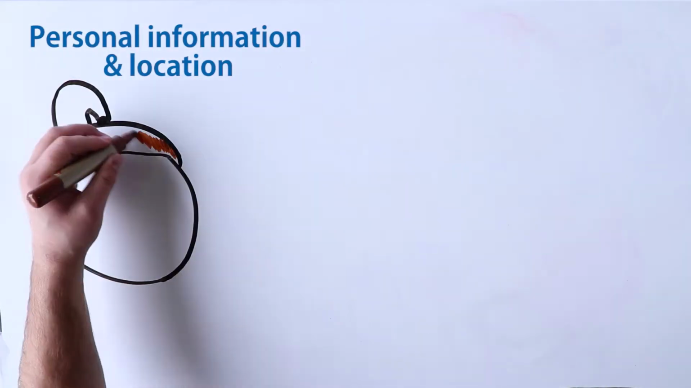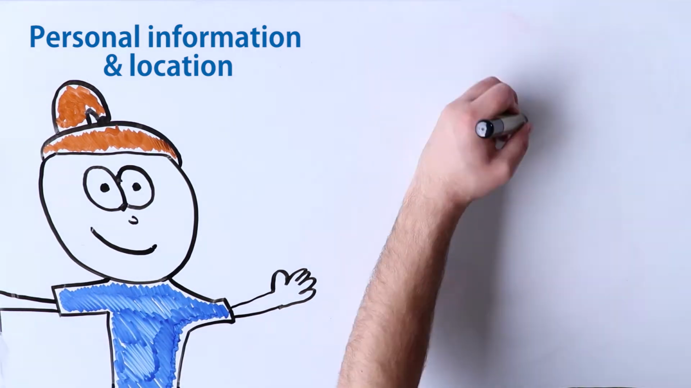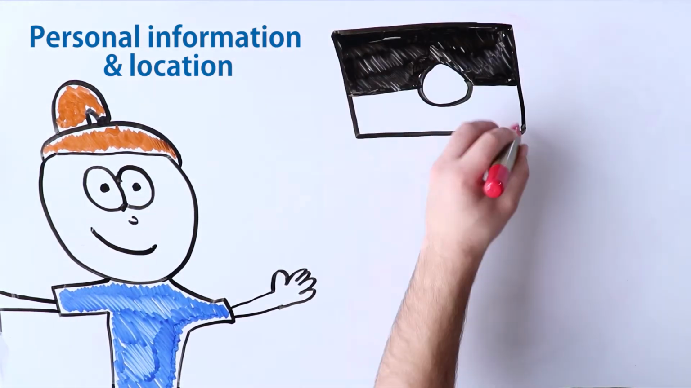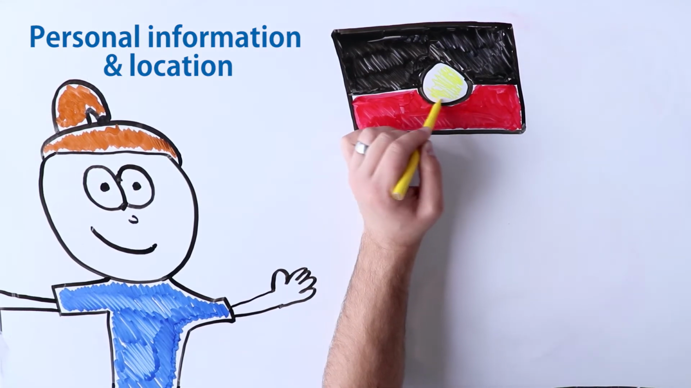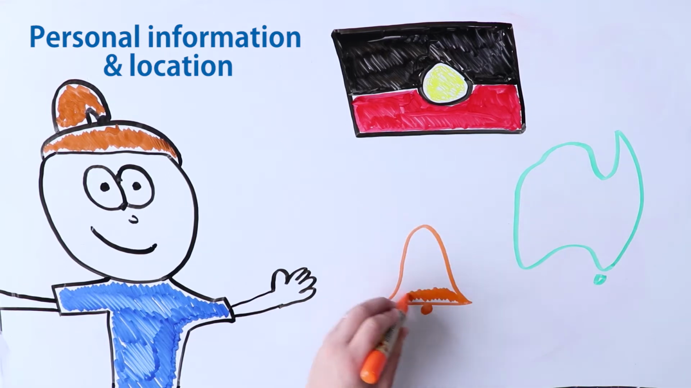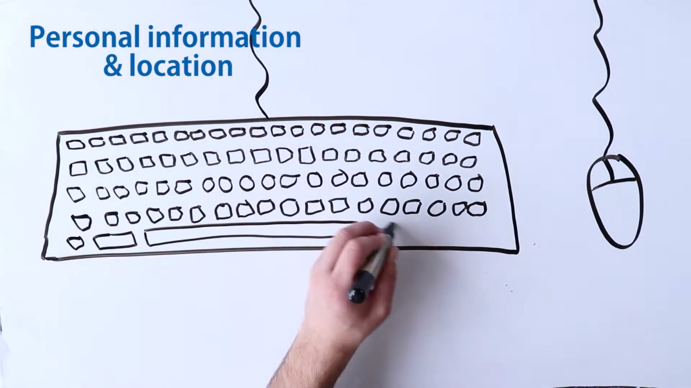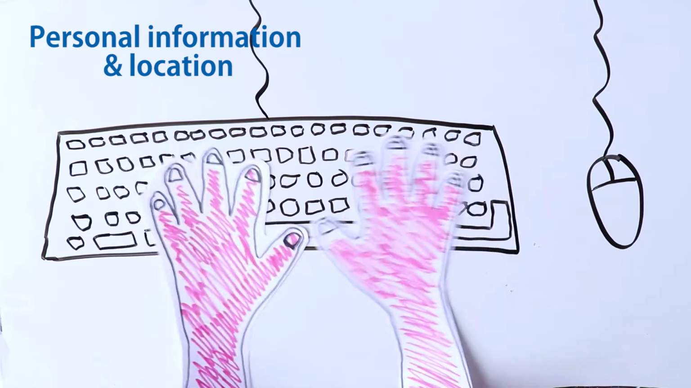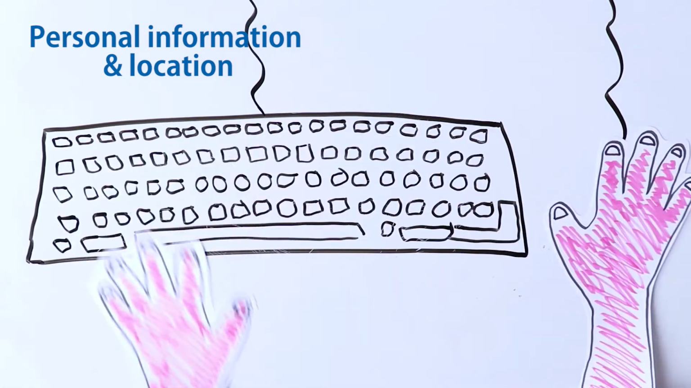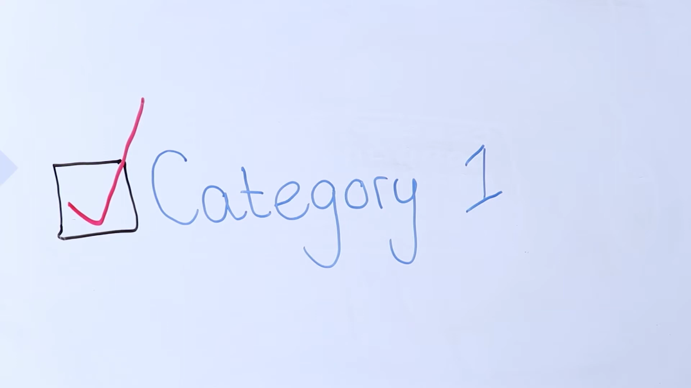Category 1, personal information and location. Now this category is for students who wish to be considered for special circumstances related to age, recognition as an Indigenous Australian, where you live, where your school is, if you attend an underrepresented school, or being the first in family to attend university. When you register your details with VTAC, all this information is collected. So to apply for this category, you only need to create a SEAS application and select Category 1. You don't need any extra supporting documentation.